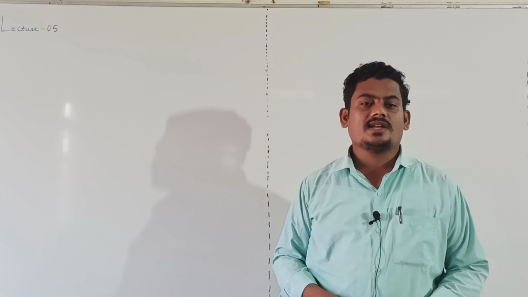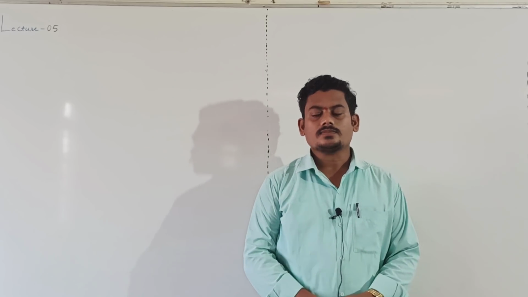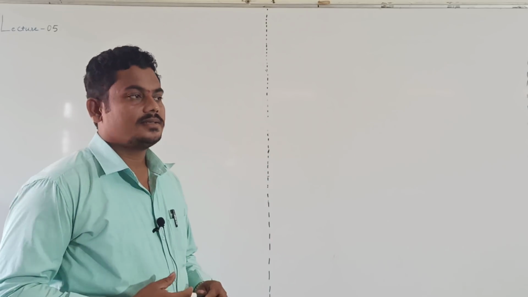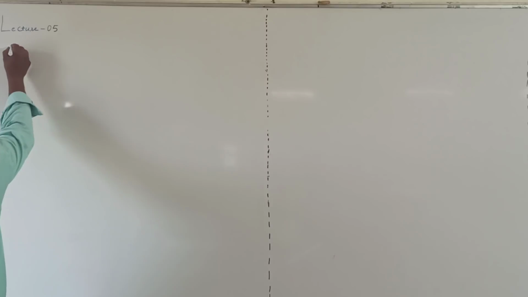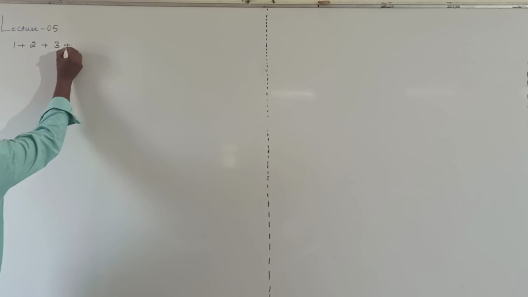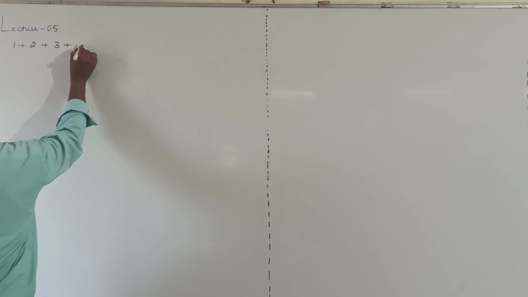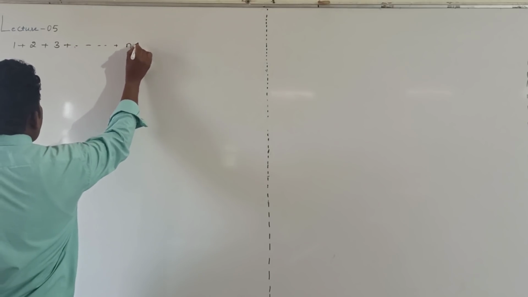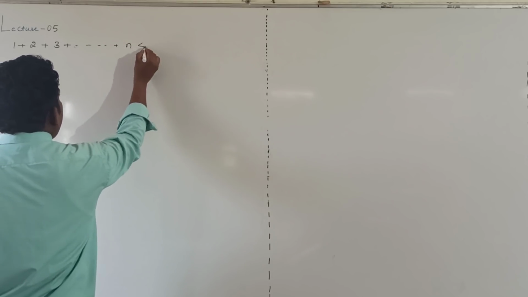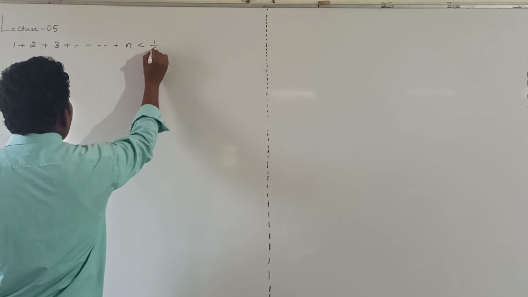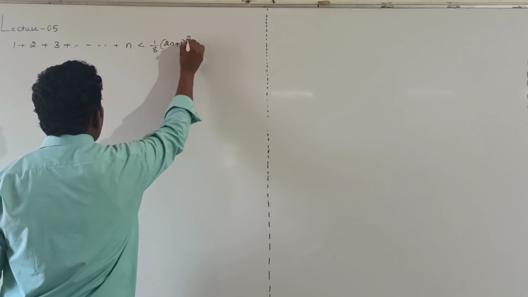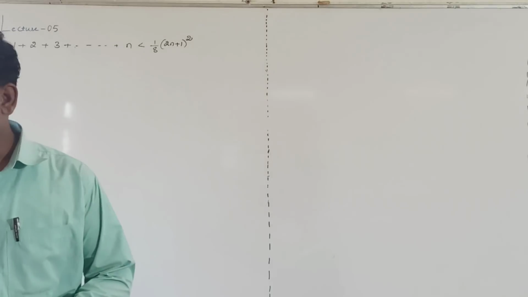Let's continue our discussion on mathematical induction. Next problem, prove by principle of mathematical induction: 1 plus 2 plus 3 plus and so on plus n is less than 1 divided by 8 into (2n plus 1) whole square.